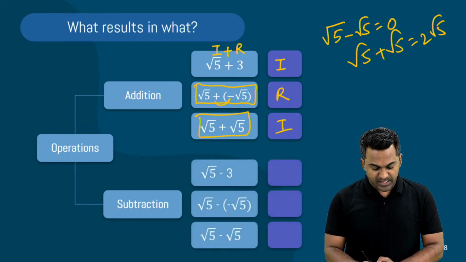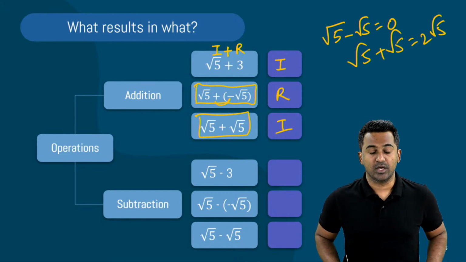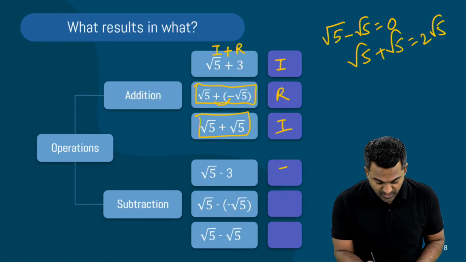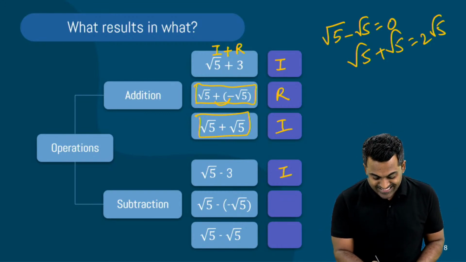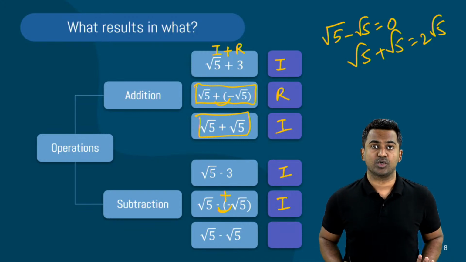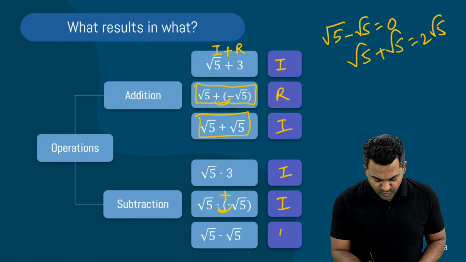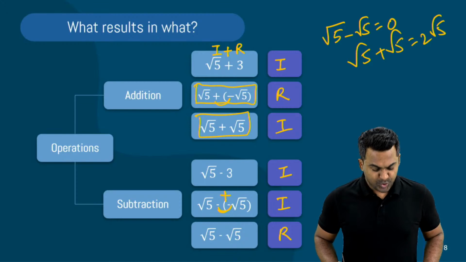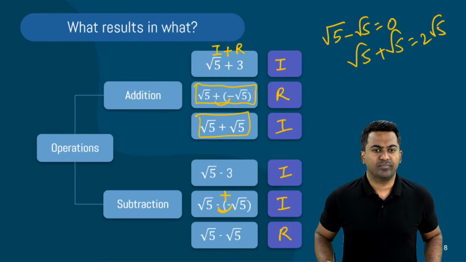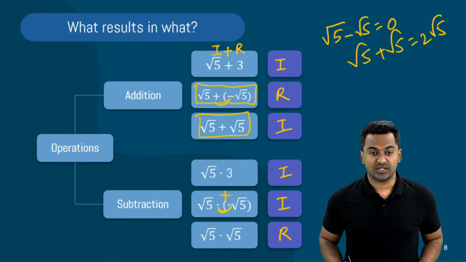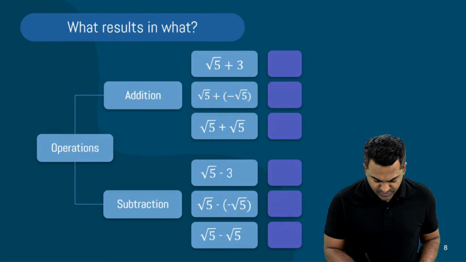Now let's check out subtraction. Tell me what root 5 minus 3 is going to be. So from an irrational number, you're subtracting a rational number. So well done. Answer is correct. This is going to be irrational. This will be how much? This will be irrational as well, because minus of minus will make a plus. And root 5 plus root 5 we know is 2 root 5. And lastly, root 5 minus root 5 is 0. So this is going to be rational. Awesome. So I believe you have understood this. Yes, these rules are fairly simple and I'm sure you guys have understood these rules. Awesome. So come on, let's move on and check out the next set of operations.